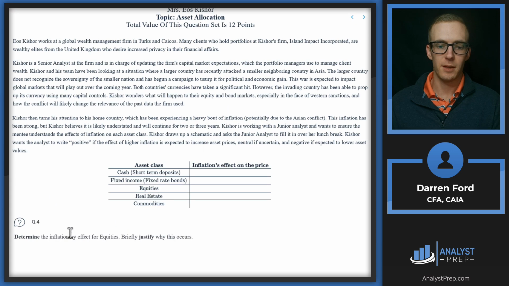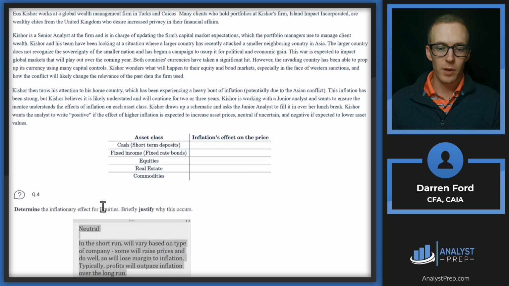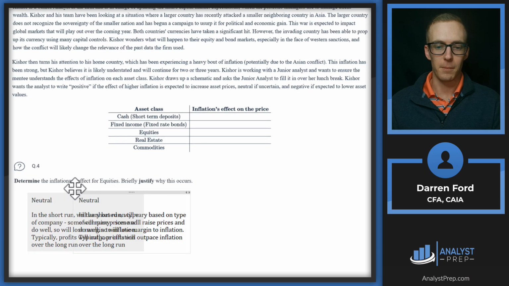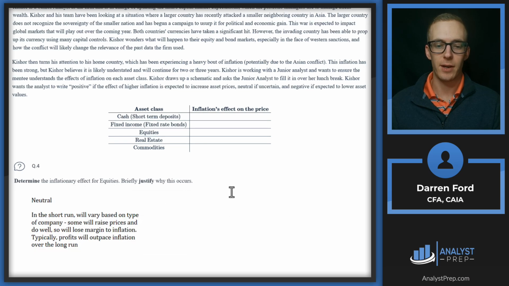Question 4, determine the inflationary effect for equities. Briefly justify why this occurs. So for equities, we're going to be neutral. In the short run, it's going to vary greatly based on the type of company. Some companies are going to be able to raise prices, and they may even gain on their margins.